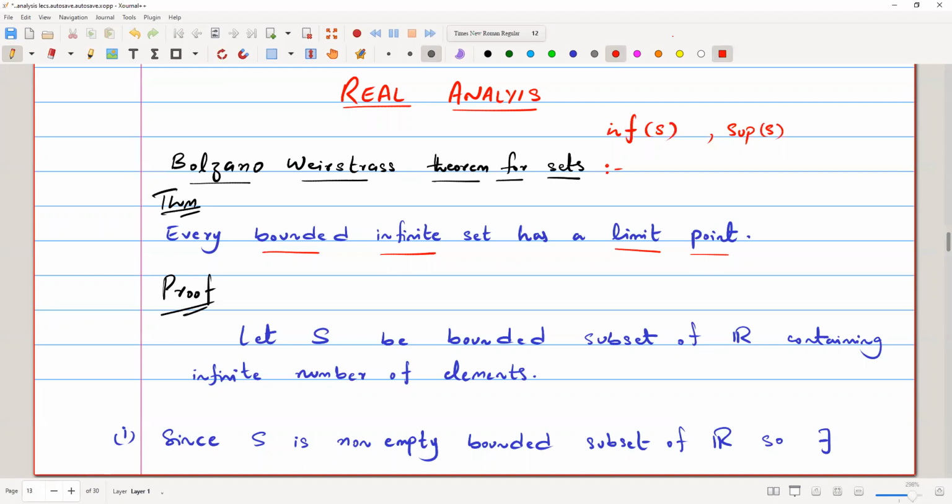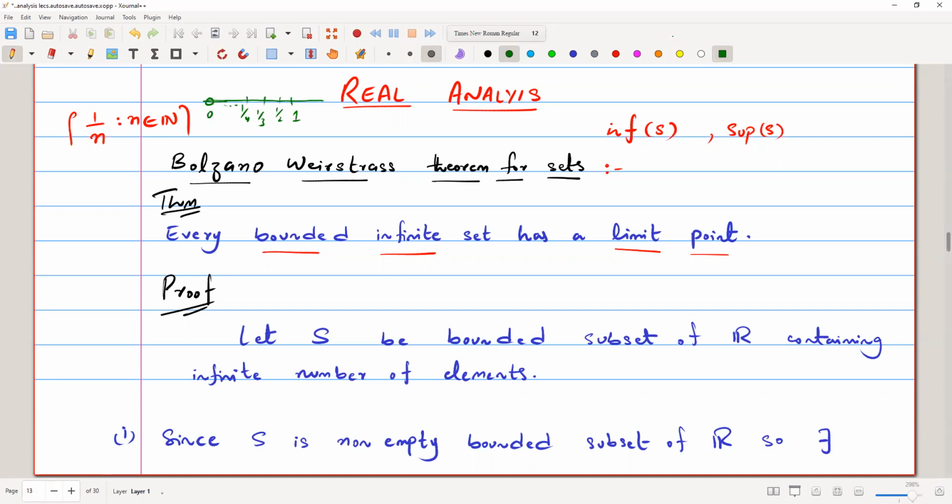Just like in this case, we have the set 1 over n such that n belongs to N. If we draw this set on a real line, we plot the points: somewhere here we have 1, and then 1 over 2, 1 over 3, 1 over 4, and so on, and eventually it stops at 0.